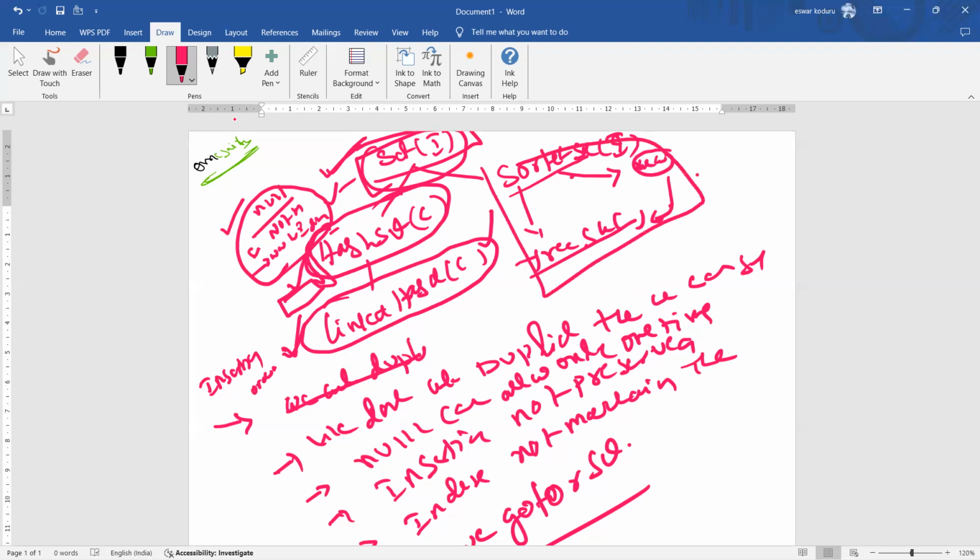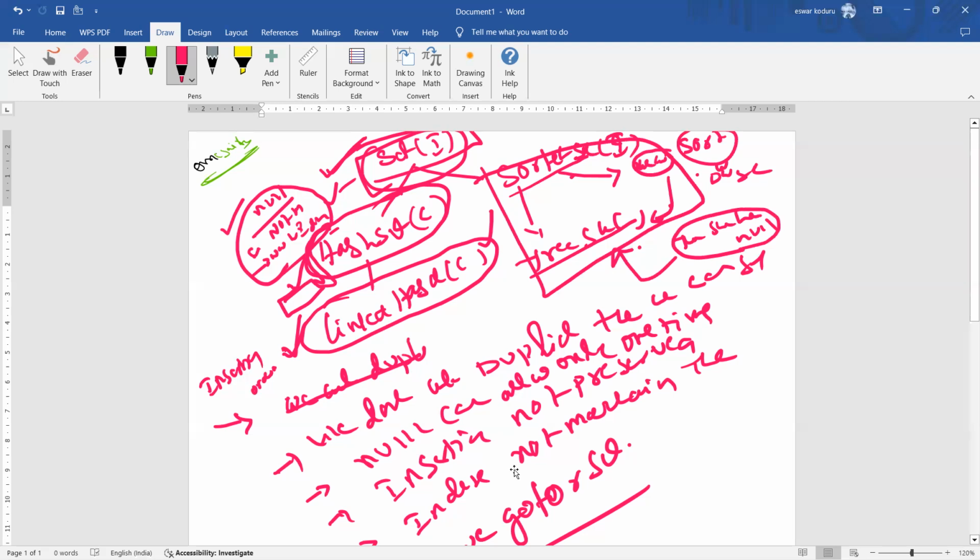This is mainly for sorting. But before sorting, the collection should not have a null value. If you have a null value, you will get a NullPointerException. Okay? That is the thing.